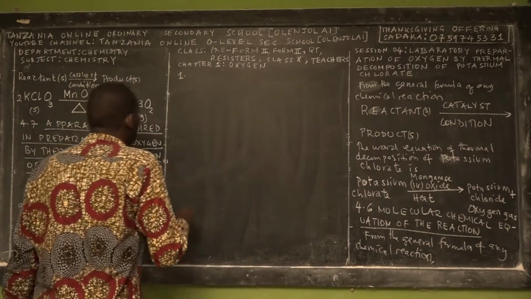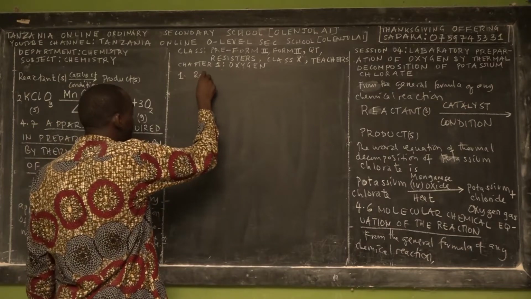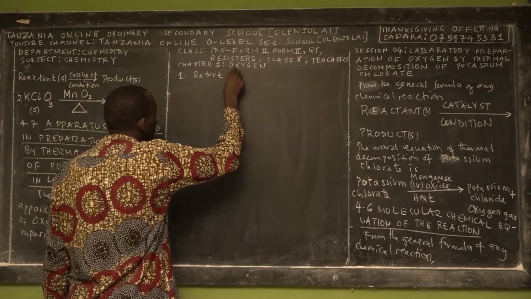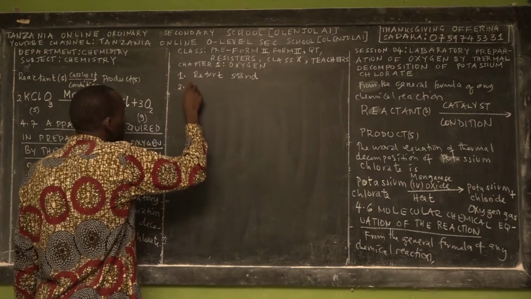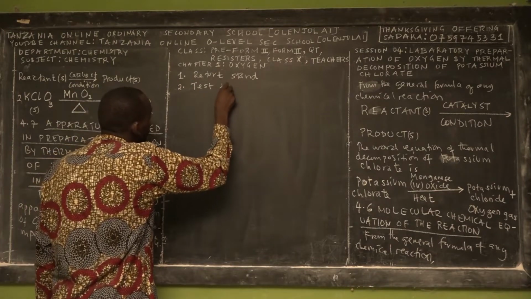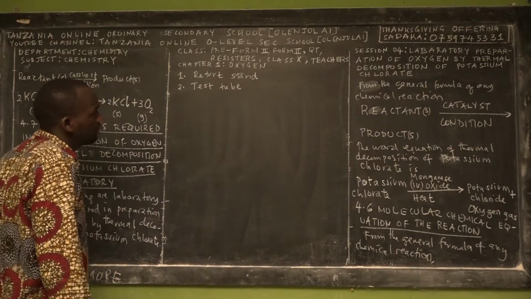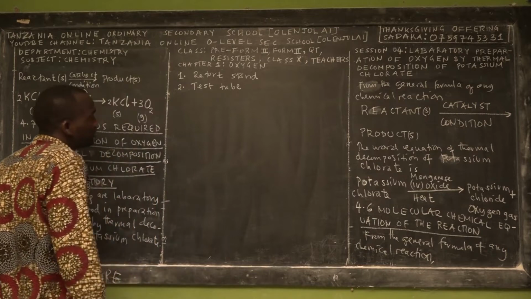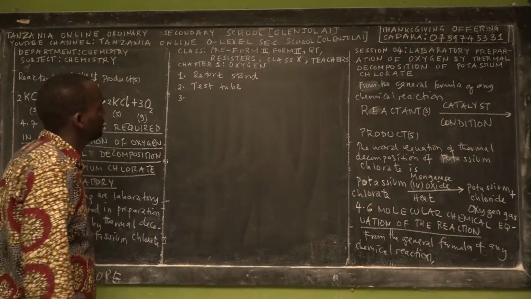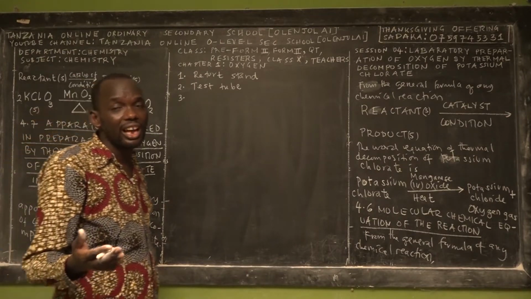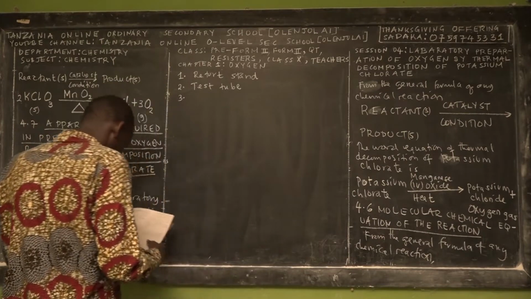The first apparatus that you need, as an excellent student, is a laboratory apparatus that we call the retort stand. Say retort stand. The second apparatus that you need is called the test tube. The function of the retort stand is just to support something. So the retort stand is going to support the test tube. Why do you need a test tube? Because the condition for this reaction is heating. So the test tube is used to heat compounds or substances in the laboratory.